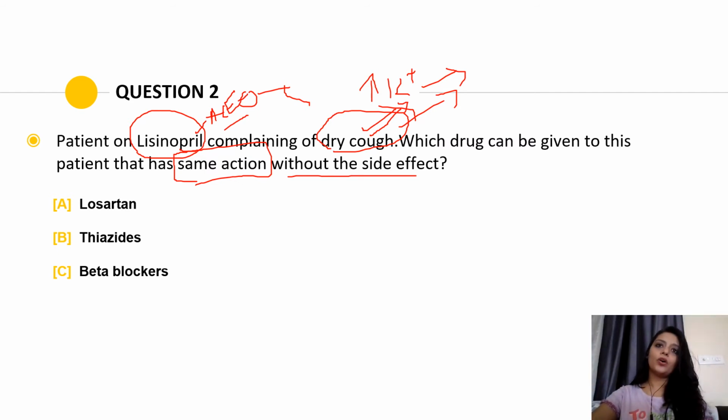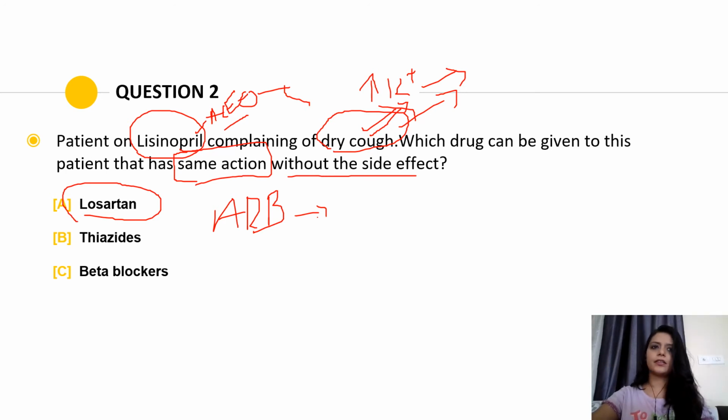Another drug with the same action without the side effect is ARBs, that means angiotensin receptor blockers. Examples of ARBs mostly end with sartan, so the example here is losartan. It can also be telmisartan; there are more drugs.